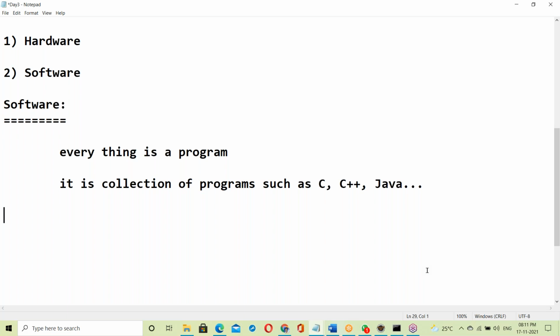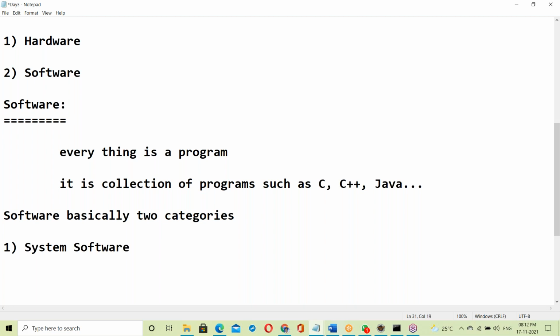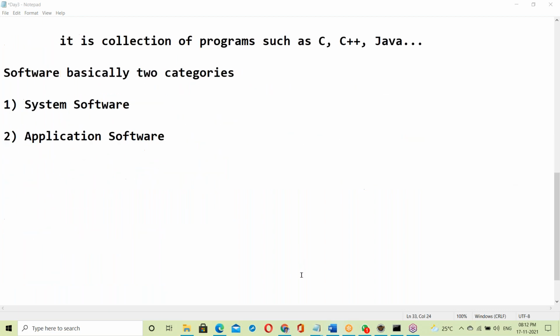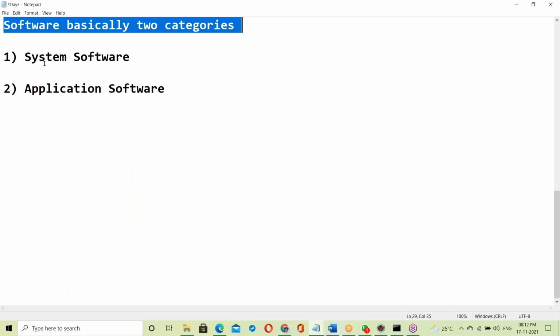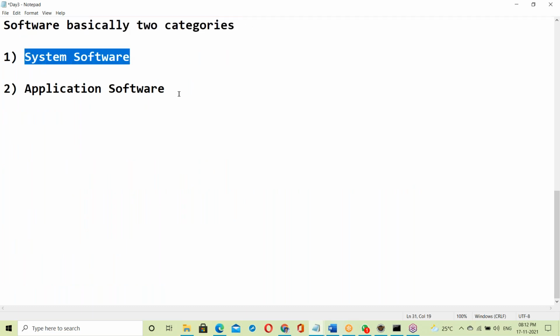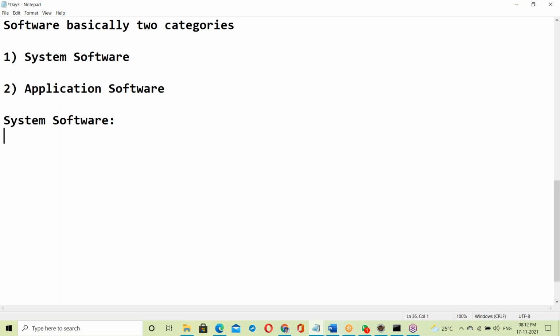Software has basically two categories. The first one is system software. The next one is application software. So, what is system software?